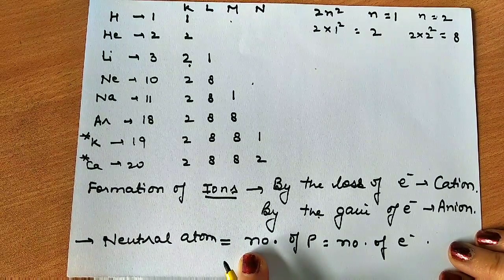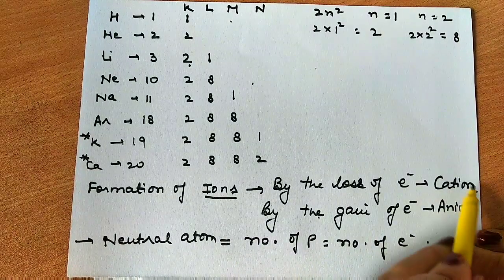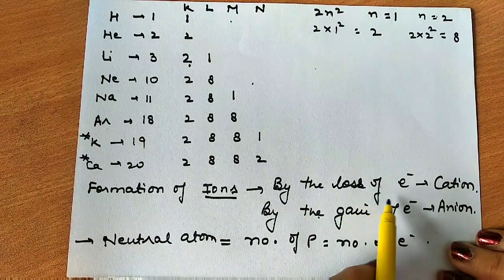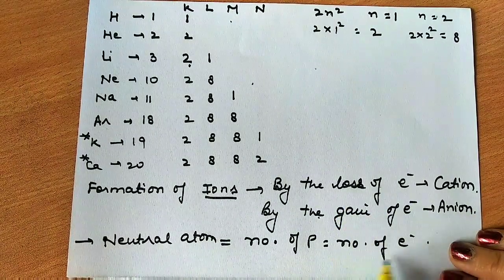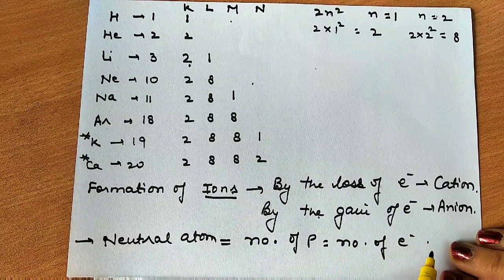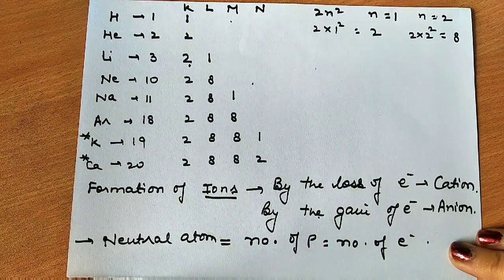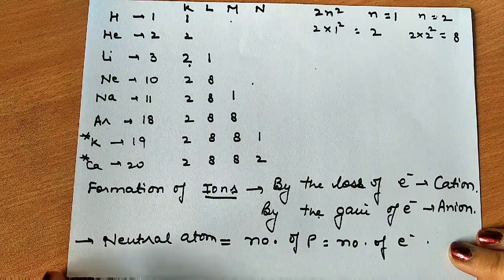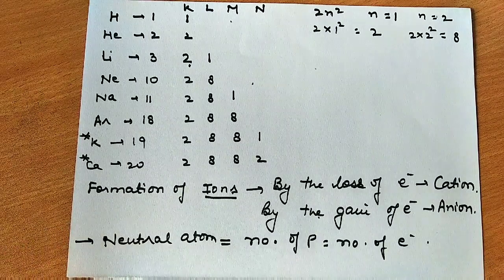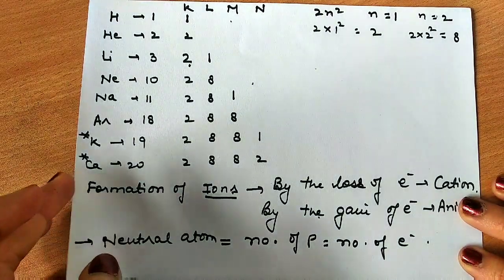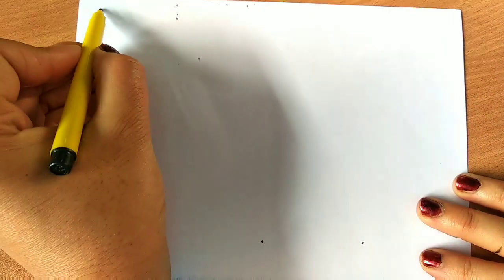They are always equal in the neutral atom. Okay. In a cation, that means positive charge, electrons are reduced, there is a loss. So in a cation, electrons are less. In an anion, electrons are more. So this is how we get the different ions. So just note down and we'll move further. After this, we have a few more topics like